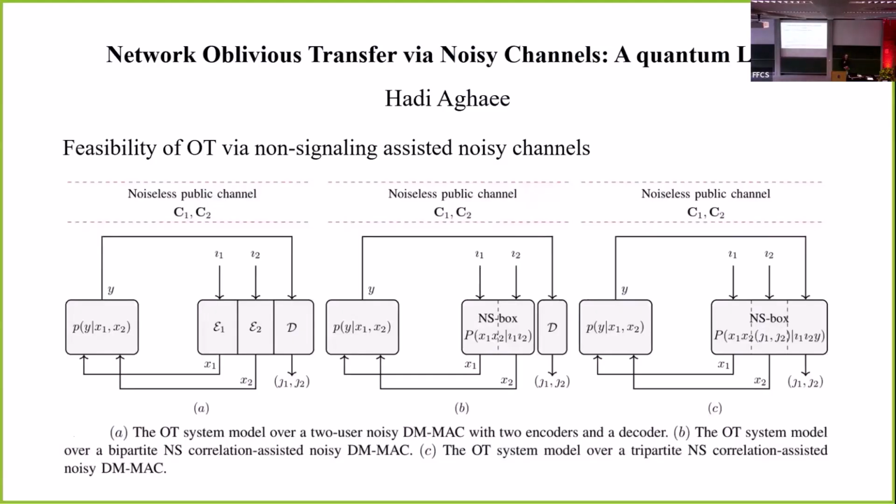So we studied the feasibility of oblivious transfer via non-signaling assisted noisy channels, and we considered the multiple access channel. Before everything, I have to point out that the usefulness of non-signaling correlations over multiple access channels has already been studied by Fawzi and Fermé. They have shown that if we share tripartite non-signaling correlations between Alice 1, Alice 2, and Bob as two senders and one receiver, we can improve the sum capacity of a noisy multiple access channel.